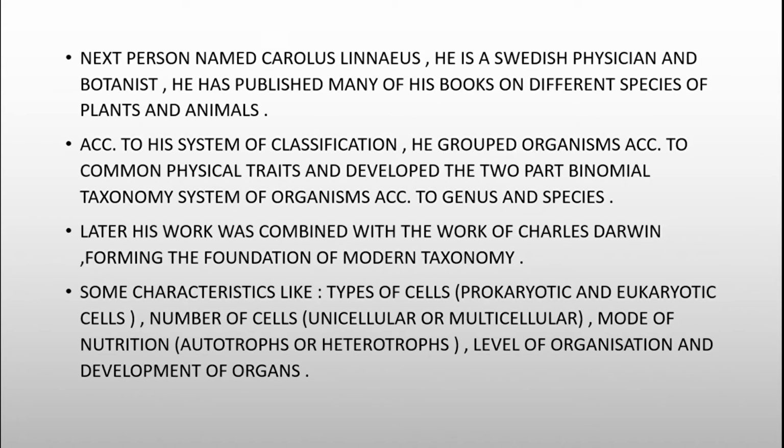Now, the next person was Carolus Linnaeus. He was a Swedish physician and a botanist. He published many books on different species of plants and animals.